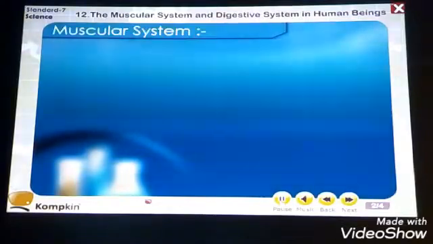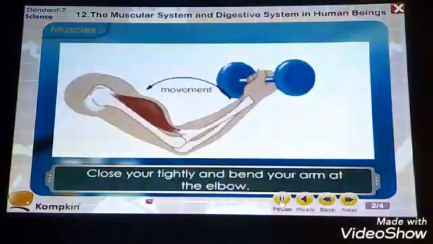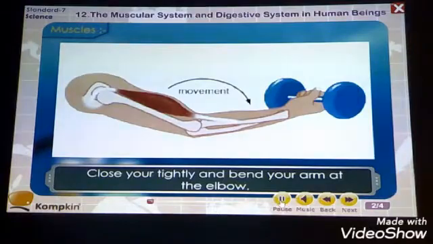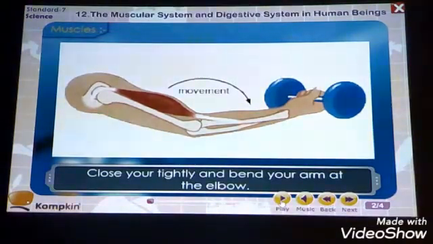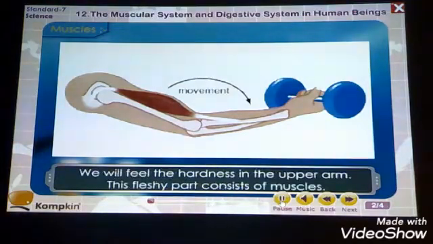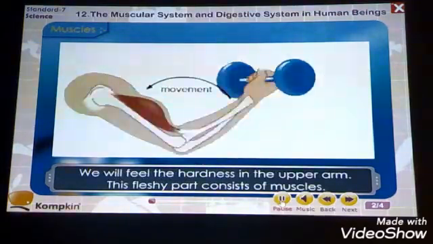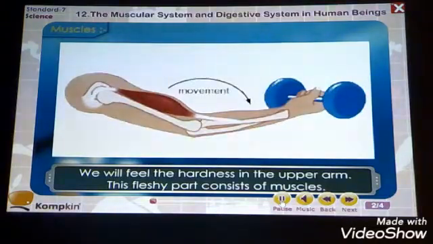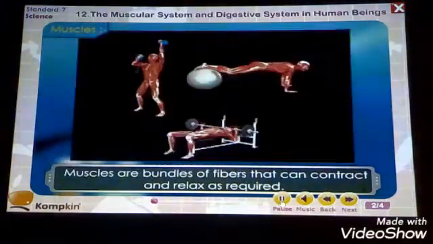Explanation. Muscular system. Muscles. Close your fist tightly and bend your arm at the elbow. Means if you are closing your hand at the elbow, at that time you can feel the muscles moving in your hand. Here we will feel the hardness in the upper arm. This fleshy part consists of the muscles.